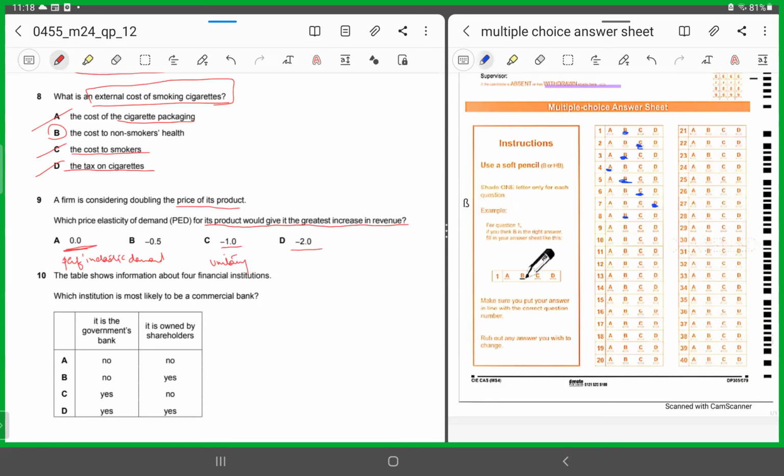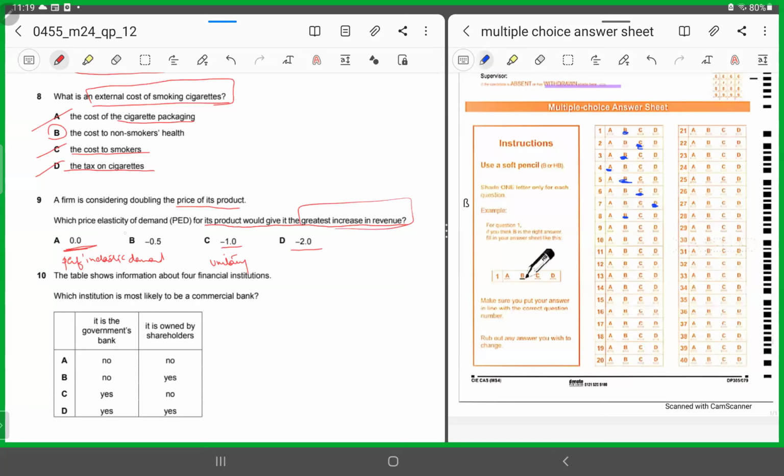So now we want to ascertain the impact on the revenue. If you look at B, C, and D, in all these 3 scenarios, the quantity demanded is going to fall. It's only in A that the quantity demanded is going to remain the same if the firm is trying to increase the price. So it's in option A that the firm would be achieving the highest revenue, because we want the greatest increase in revenue.